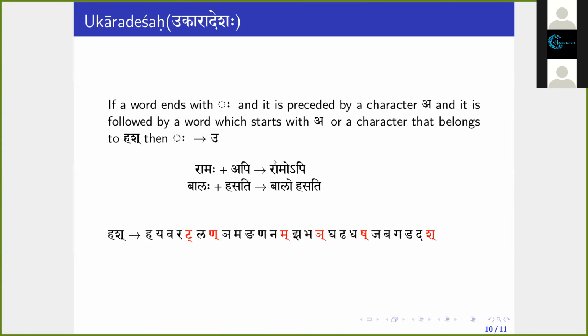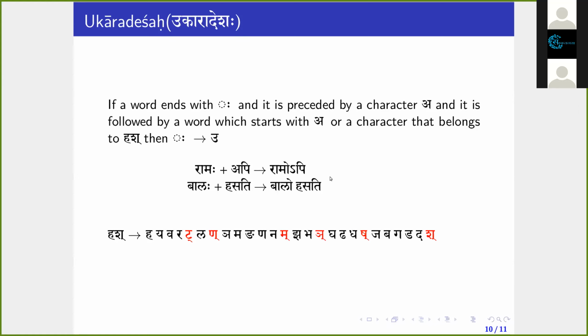We have discussed this sandhi. And Balaha Hasati. Balaha ends with Visarga, preceded by Akara, and it is followed by a word hasati, which starts with ha, that belongs to hash. Then this visarga will be replaced by okara. So Balaha hasati will become Balo hasati.